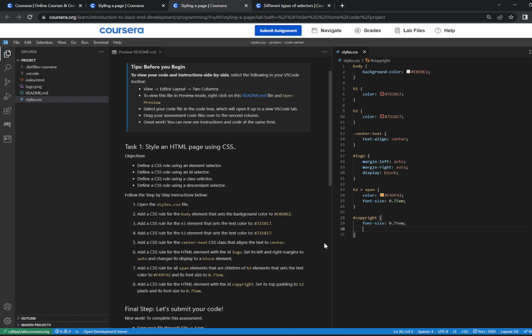All right, and now we're going to be setting the padding to 12 pixels. So type in padding, and it's going to be the top padding as well, and 12px for pixels. And at this point, we've completed the project or the assignment.